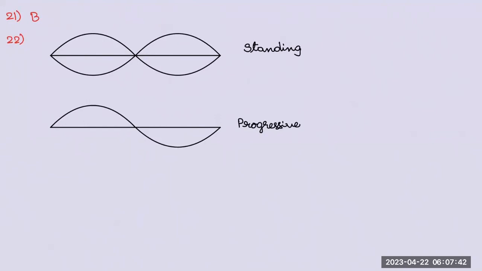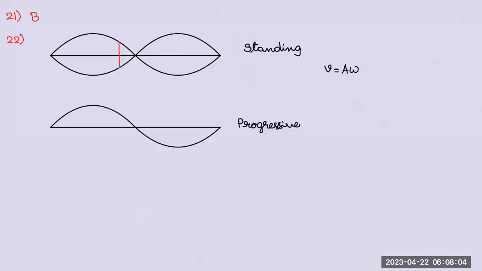Observe carefully. How do you decide particle velocity? Velocity V is equal to A omega. Sir, V is equal to nu lambda. That is wave velocity. I'm asking particle velocity. A omega cos omega t. And maximum particle velocity will be A omega.